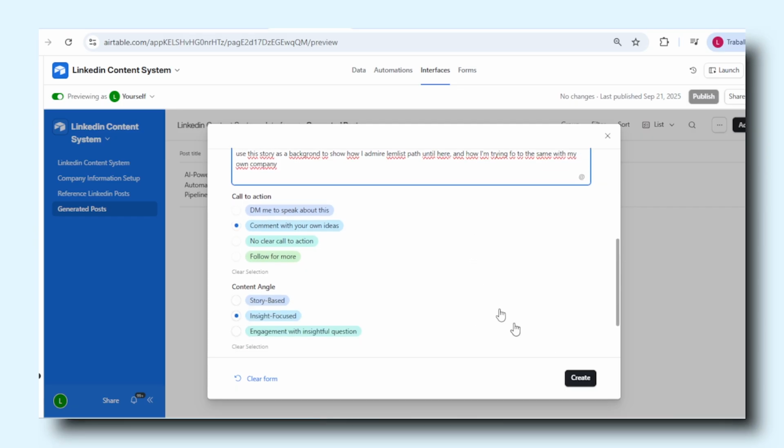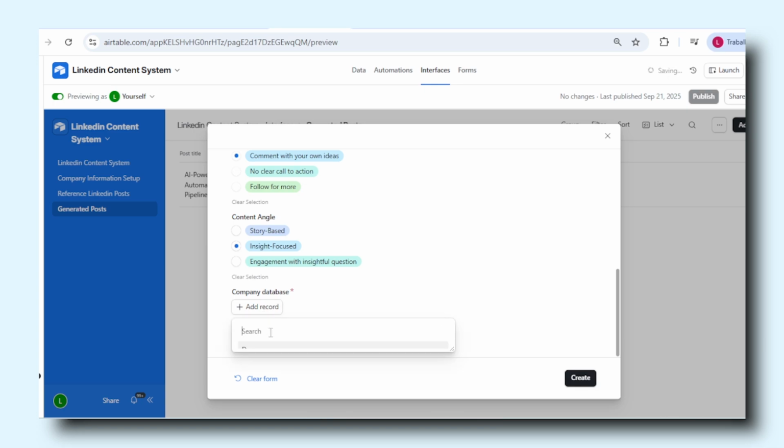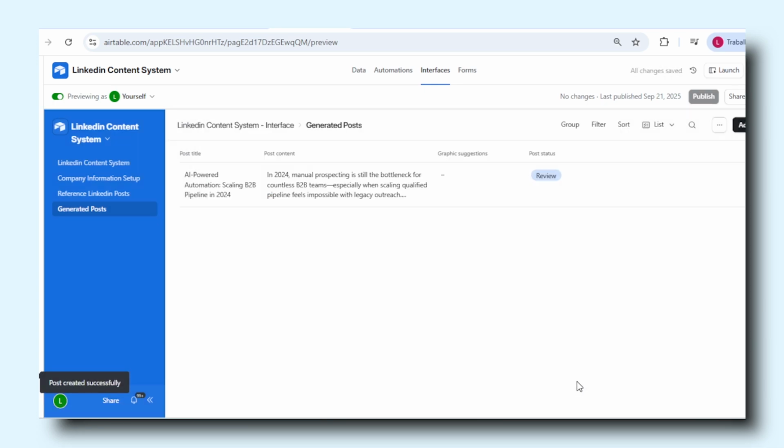Right, so I'm going to click create again and stop the video again so you guys can see once it's done the second post. So now, as you guys can see, we already have the new post.